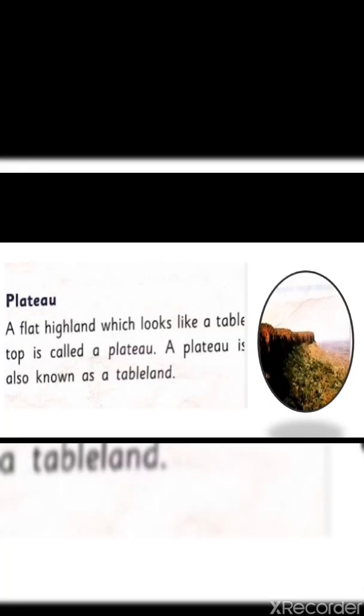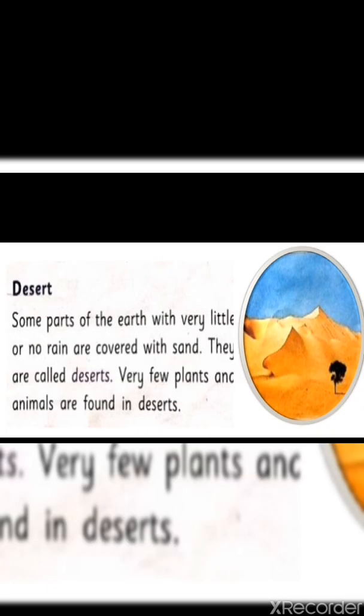Plateau. A flat highland which looks like a tabletop is called a plateau. A plateau is also known as tableland. Island. A piece of land surrounded on all sides by water is called an island. Deserts. Some parts of the earth with very little or no rain are covered with sand. They are called deserts. Very few plants and animals are found in deserts.